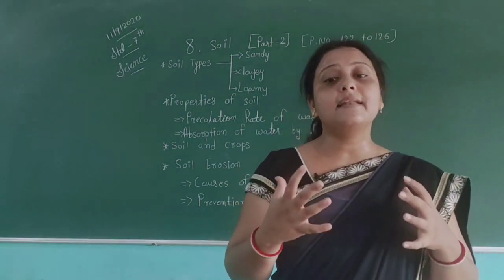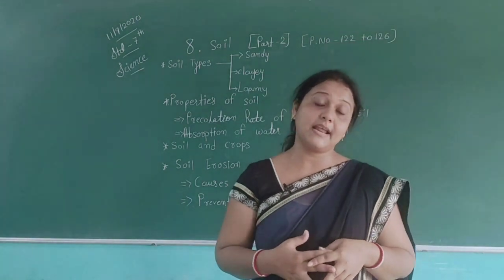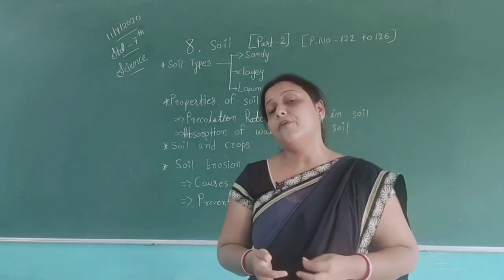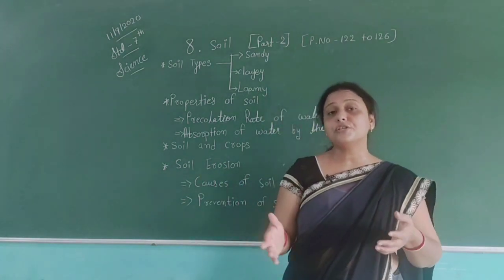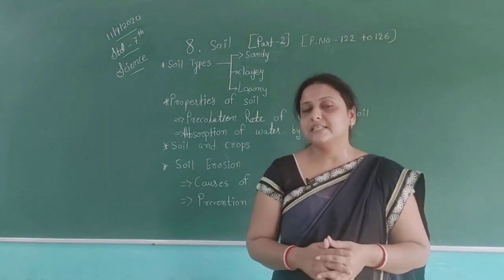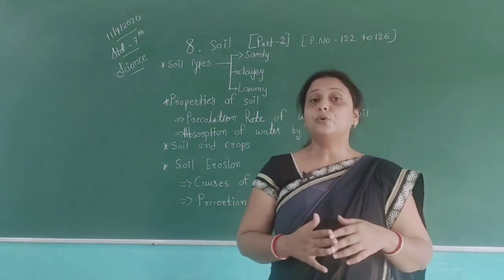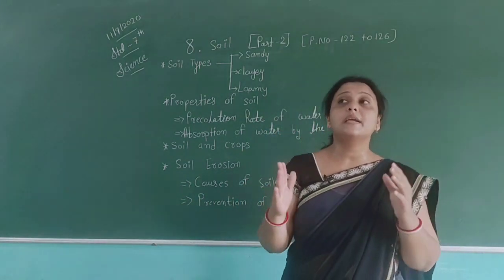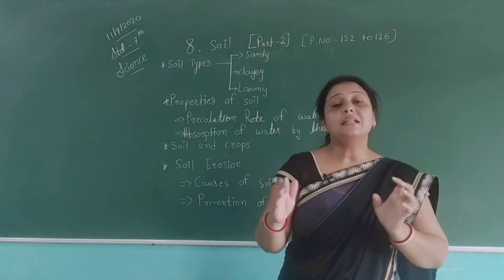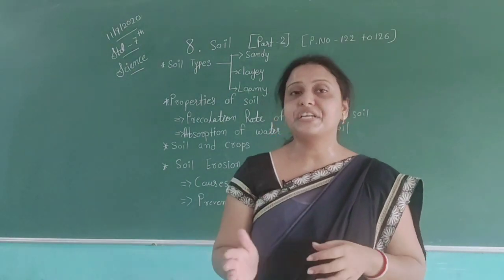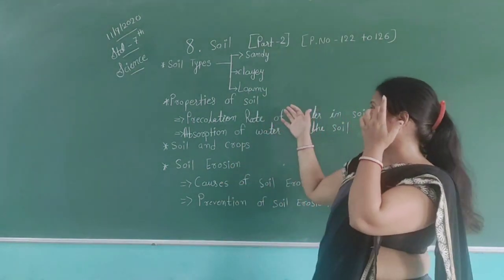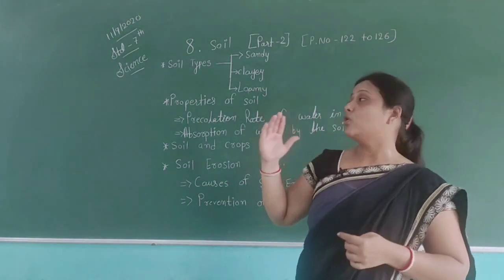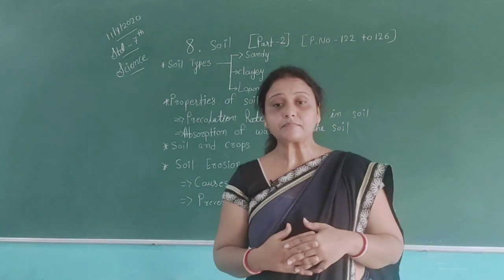It is porous and contains sufficient water, which is very important for plant growth. We all know plants do photosynthesis. If the plant is doing the photosynthesis process, then the plant will grow properly. In loamy soil, plants will get all the nutrients, all the things they require. They can easily get them in loamy soil, so they can easily grow in loamy areas.